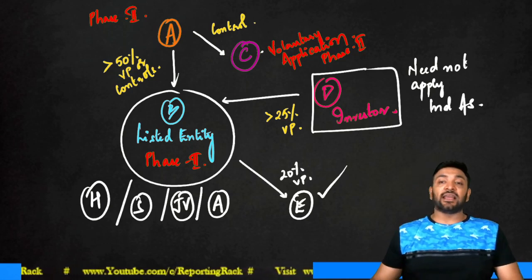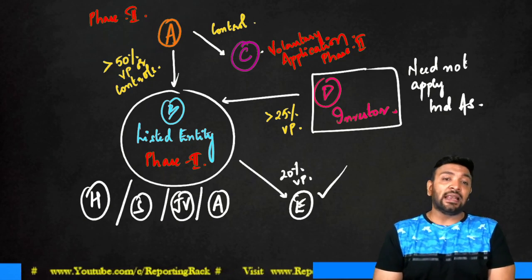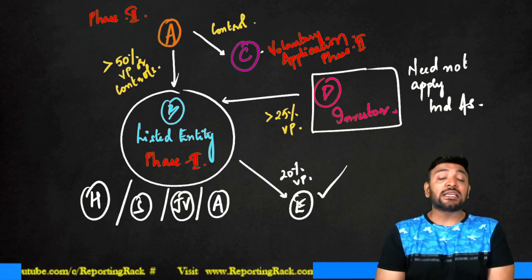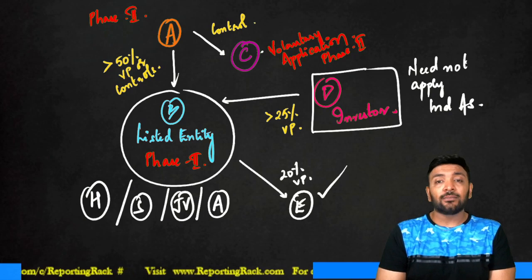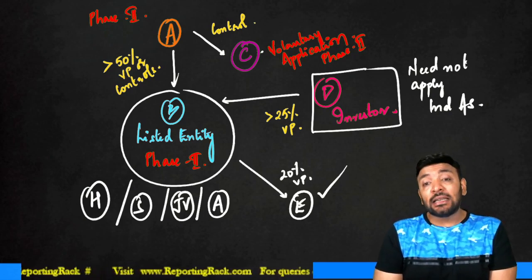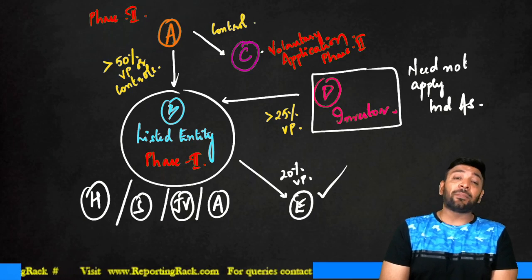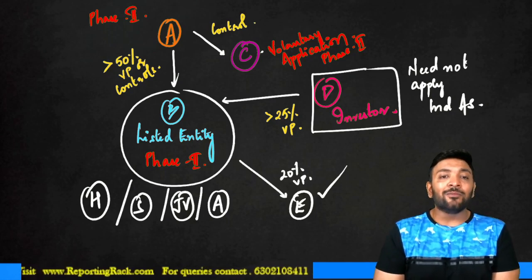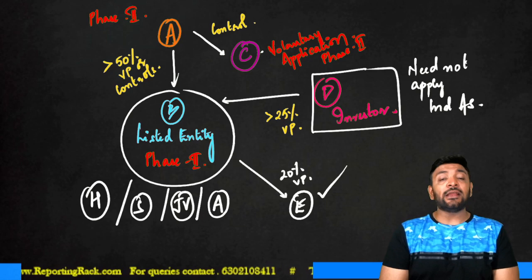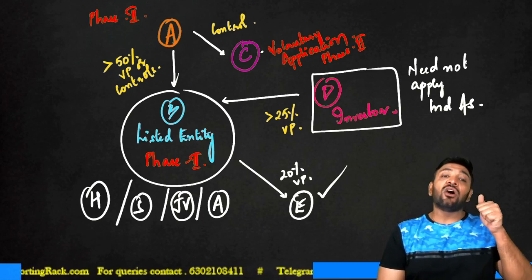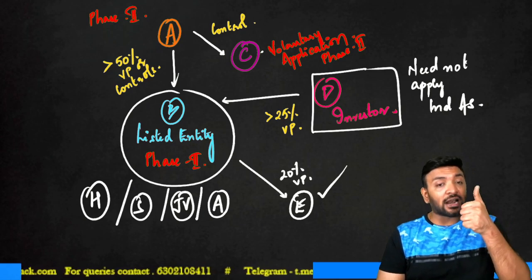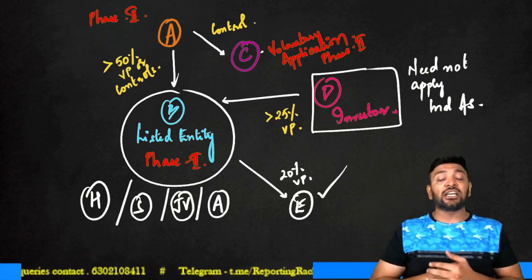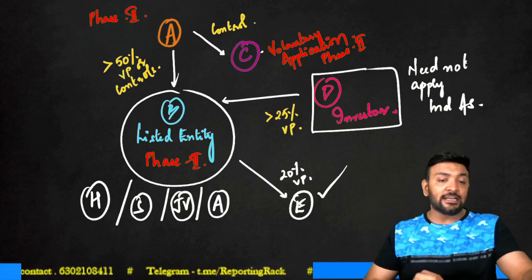Now, you will come up to me and say, if D never applied IND AS, but B is applying IND AS, no? Yes. But D, which has an associate in B, should comply with consolidation? Yes. Then how will D consolidate when B is preparing as per IND AS and D is only preparing as per IGAAP? Absolutely right. Therefore, the listed entity B should prepare 2 sets of financial statements. One, a separate set of financial statements drafted as per IND AS. Another set of financial statements as per IGAAP to facilitate consolidation as an associate with enterprise D.